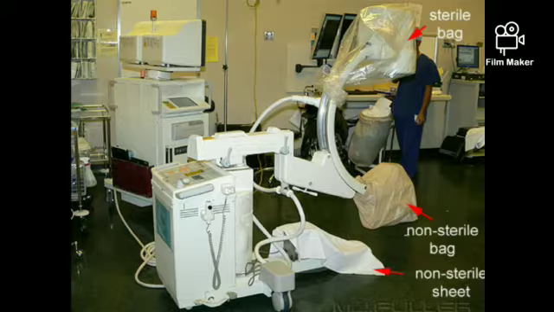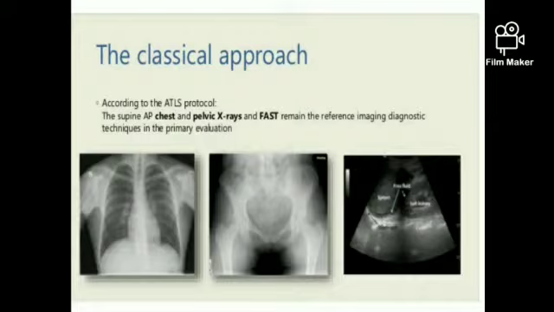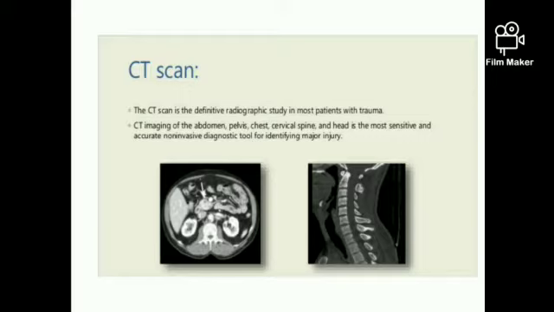From the point of view of trauma or OT radiography, the most important thing is that you have to provide a sterile cover to protect the equipment from any kind of fluid splashes. Next, the classical approaches for ATLS: we look for the chest AP, we look for the pelvic X-ray, and we do the first technique which I have already mentioned before, the focused assessment ultrasonographic technique. Next thing is we look for the CT scan.